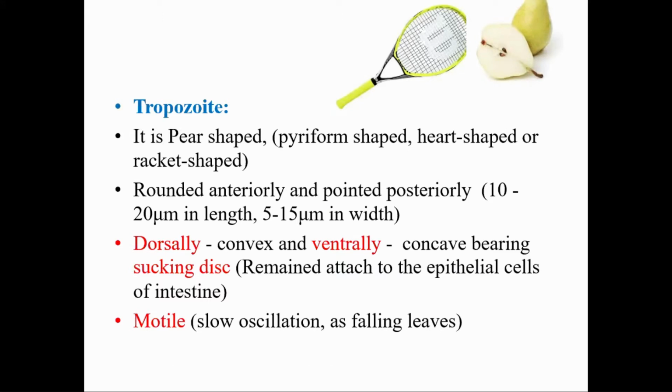And the ventral part of this trophozoite has sucking discs. With the help of these sucking discs, the trophozoites remain attached to the epithelial cells of the intestine. And as it is motile, the flagella act as the organ of locomotion. The trophozoite moves with slow oscillation that can be compared with falling leaves. It means the trophozoite moves with slow oscillation, just similar to falling leaves.